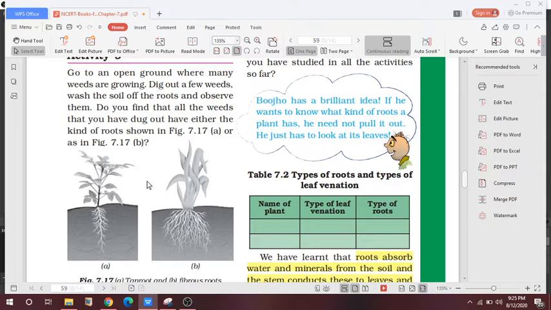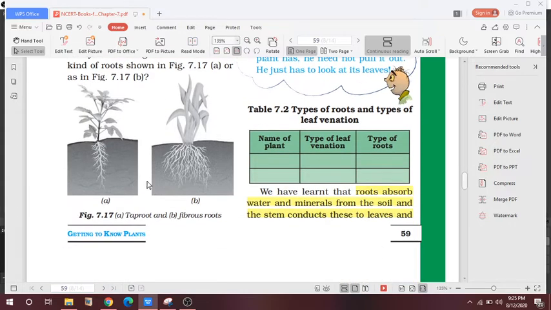Types of venation we already discussed in the previous class. You can see the video I have shared from the previous class. The types of venation are parallel venation and reticulate venation, which we discussed. Venation is the arrangement of veins in the plants. Plants have either parallel venation or reticulate venation, and the venation depends on the arrangement of xylem.